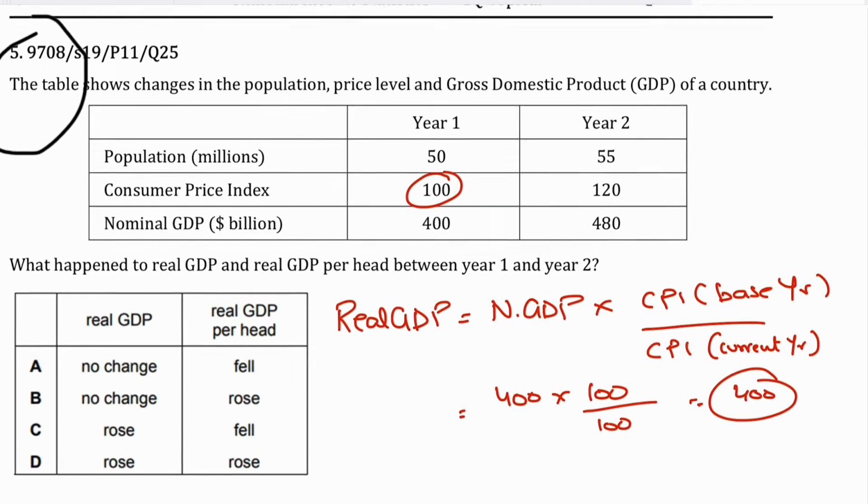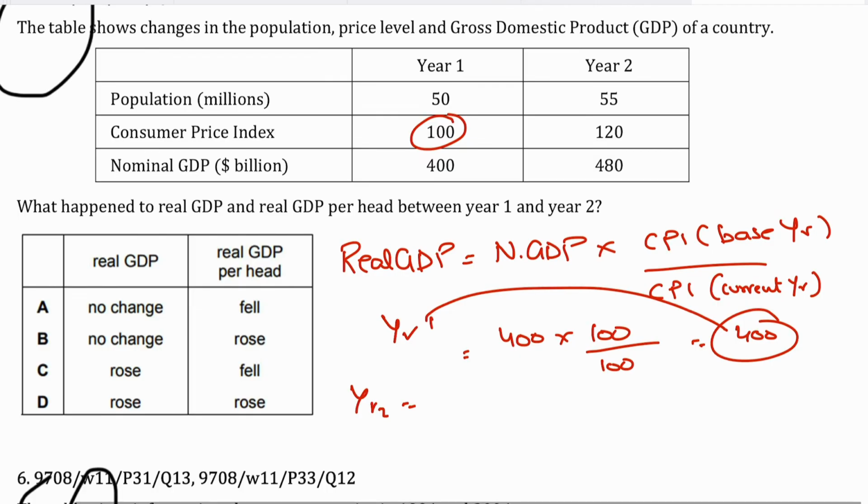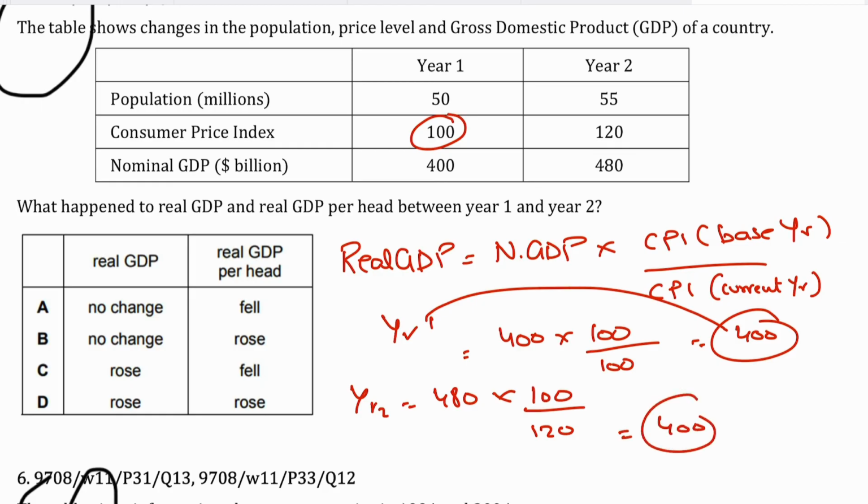Anyways, let's calculate the real GDP in year 2. This is year 1, which was your base year, and you're done with the real GDP in year 1. Real GDP in year 2 would be nominal GDP, 480, multiplied by CPI in the base year, 100, divided by CPI in the current year, 120. So 480 multiplied by 100 over 120 gives you 400. It means our real GDP in year 2 is 400, and real GDP in year 1 is also 400. So there's no change. The answer is either A or B, but let's see what happens to real GDP per head.